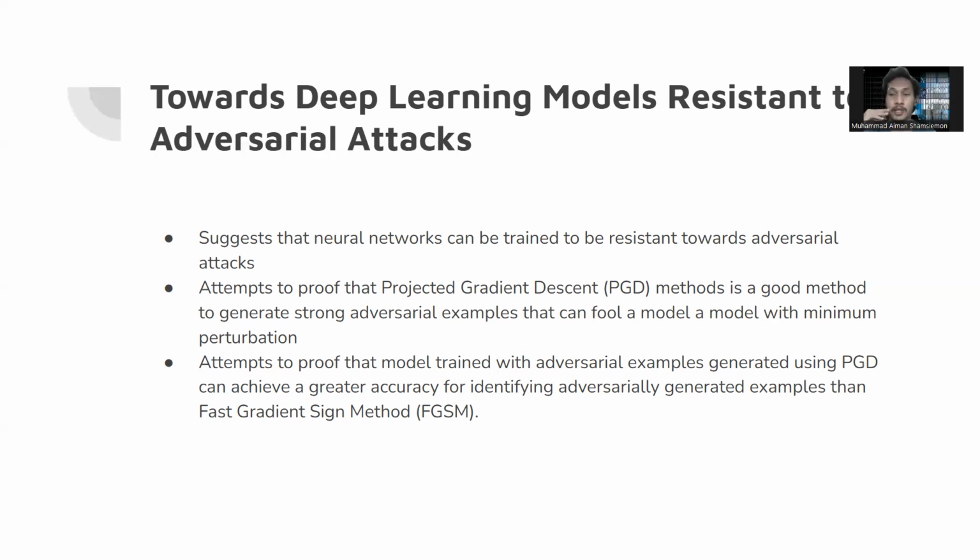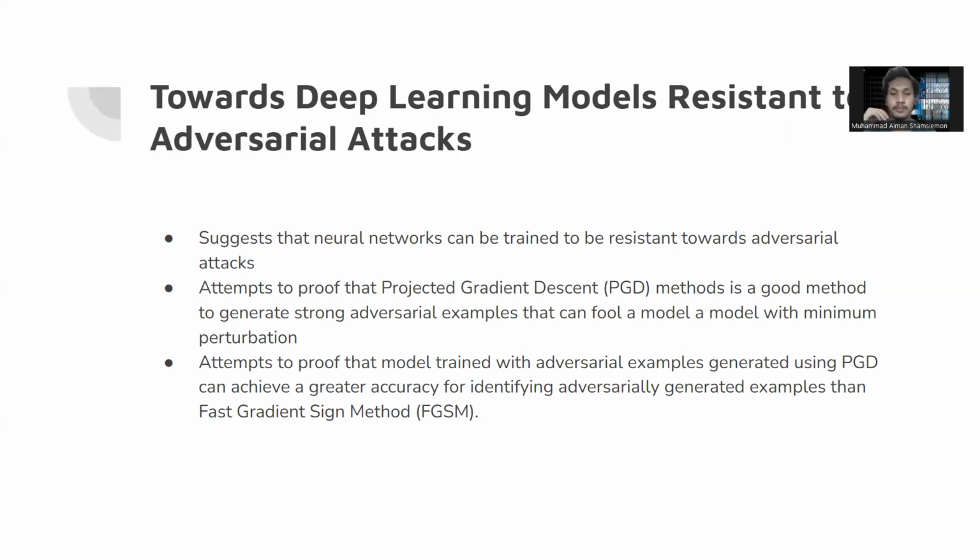What the paper suggests is that while training the model, we purposely include examples created by these adversarial attacks so that the model in essence would be resistant to changes introduced by them.